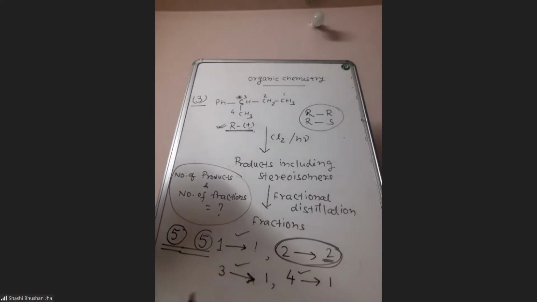Don't we usually take planar, sir? SP2. Not always. The geometry of a free radical is not fixed. It depends on the electronegativity of the element with which the carbon is connected. The hybridization of the free radical carbon may be either sp2 or sp3. But if you think about a carbocation, its geometry is always fixed. A carbocation is always planar, so the reagent can attack from any side. But here the geometry is not fixed.